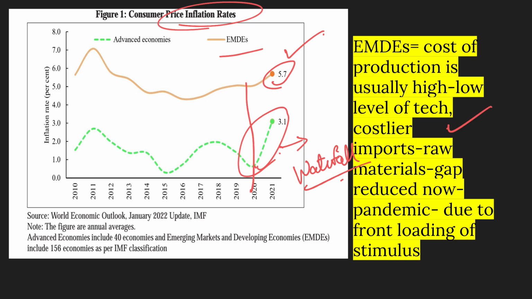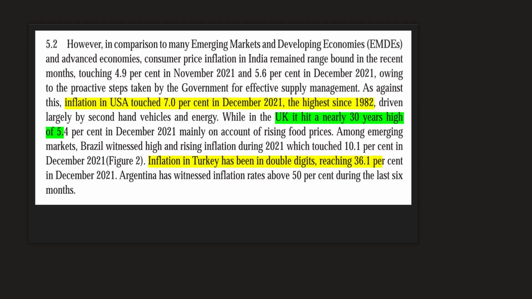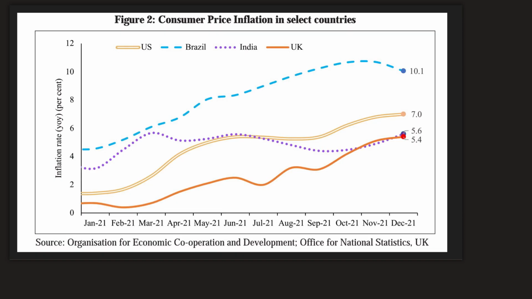So if there is a question, the steeper curve after the pandemic with respect to CPI is observed where? In advanced economies or EMDs? It is advanced economies. Particularly if we talk about specific countries, the highest inflation rate of 7% USA witnessed since 1982, and UK hit a 30-year high of 5.4%, and inflation in Turkey is a whopping 36.1%. So this shows the calibrated approach that India took and the minimum impact of COVID on our economy according to the Economic Survey. This graph explains the comparative chart of US, Brazil, India and UK.